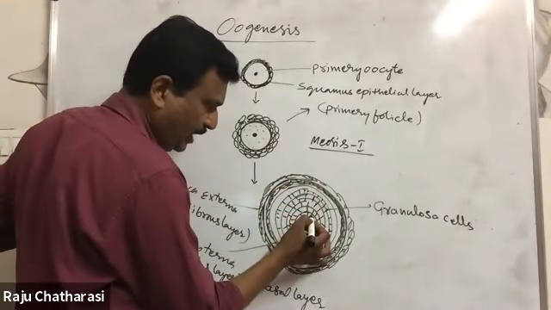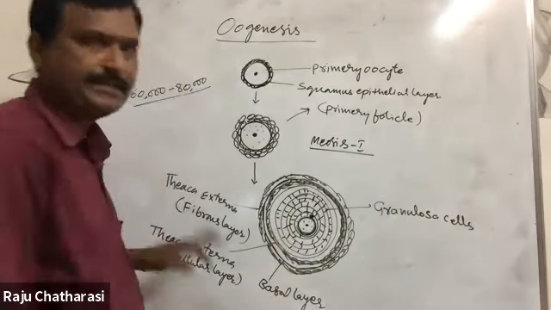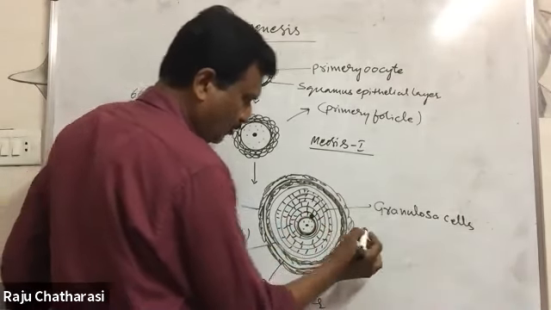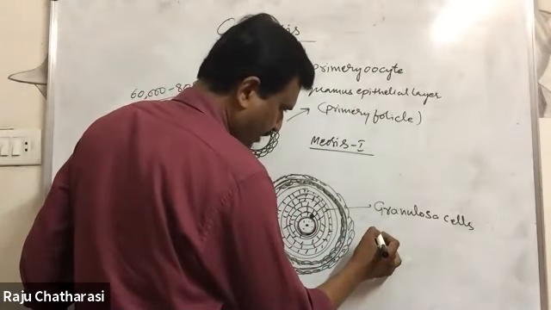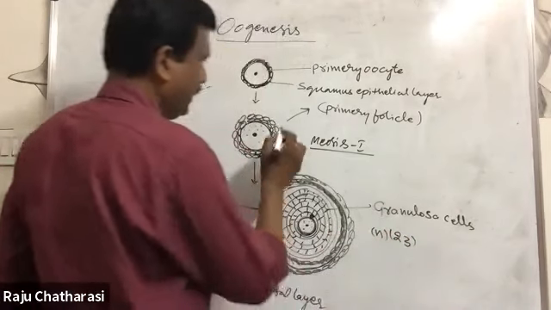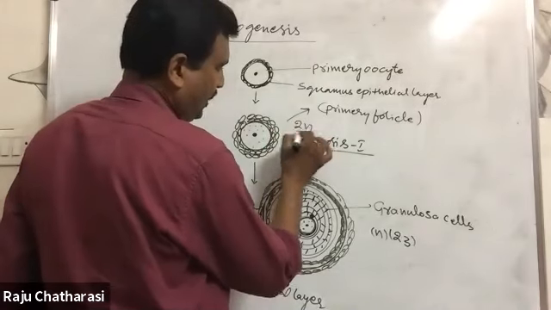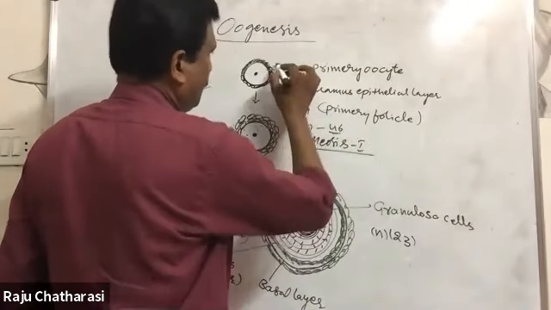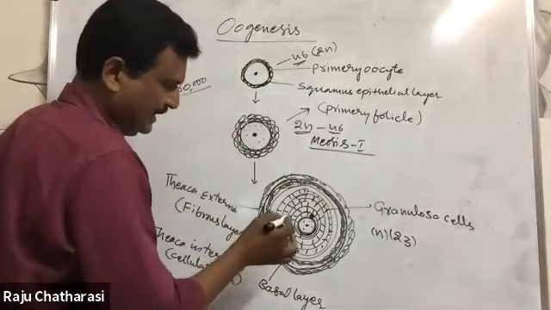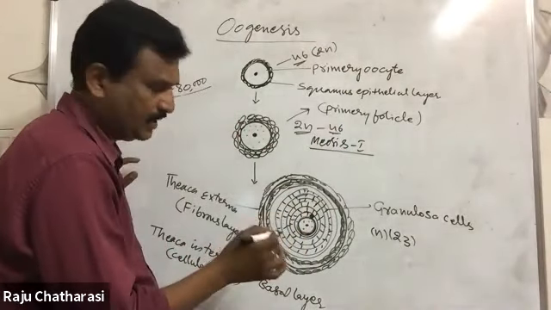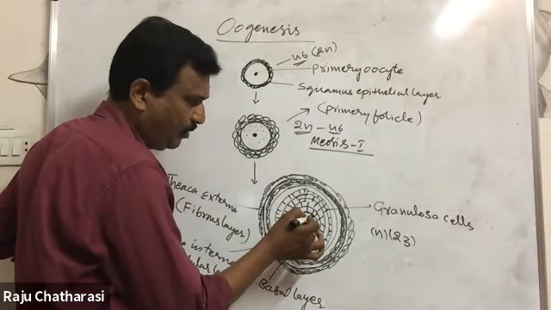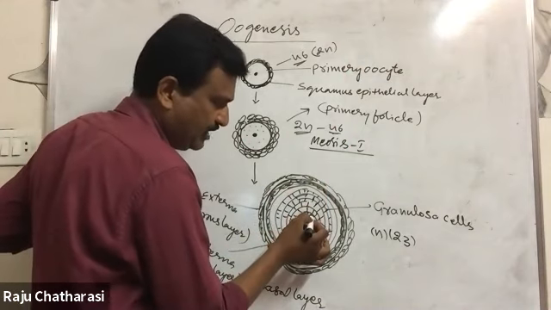A small polar body will be separated. Okay. So now this chromosomal number will become haploid, 23 chromosomes. Here it is diploid condition, 2n number, 46 chromosomes. Okay. So this is unequal division. As a result of this division, here a polar body will be separated. This is called first polar body.